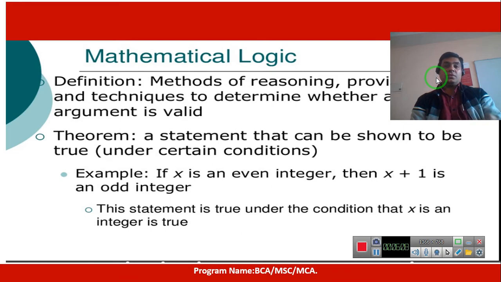It is true for some values of x, but if you change the value of x, the equation may not be satisfied. So it may give the result true or false, and this case is not considered a statement. But the sentence, if x is an even integer, then x plus 1 is an odd integer, is always true, so this is a statement.